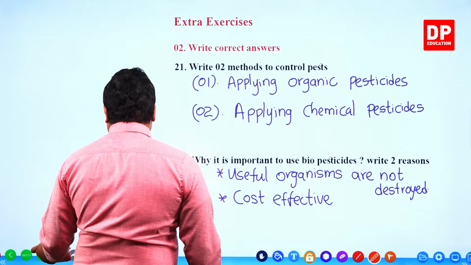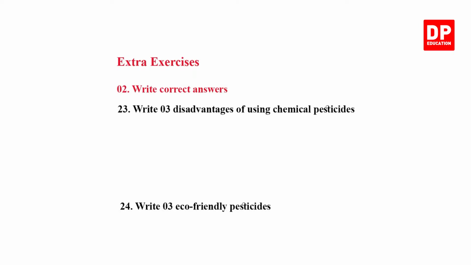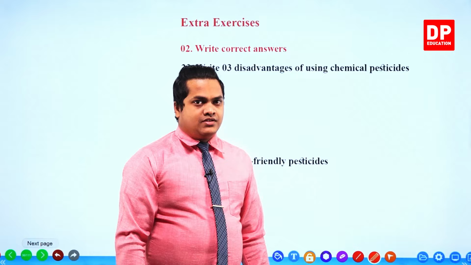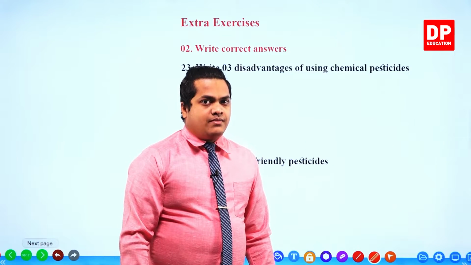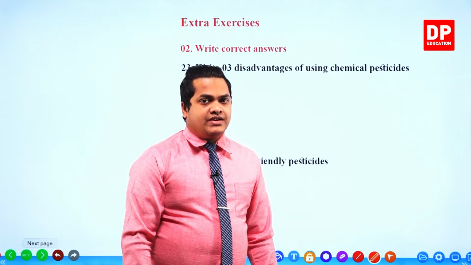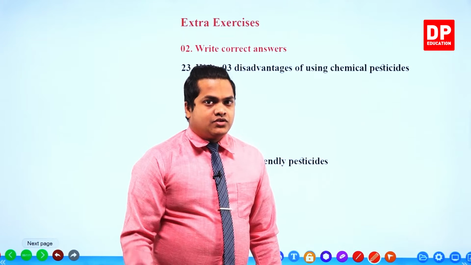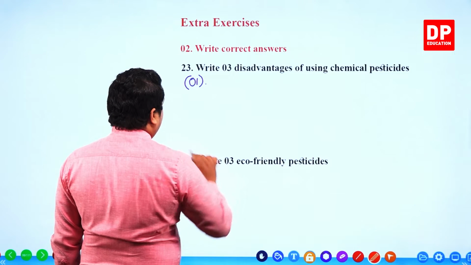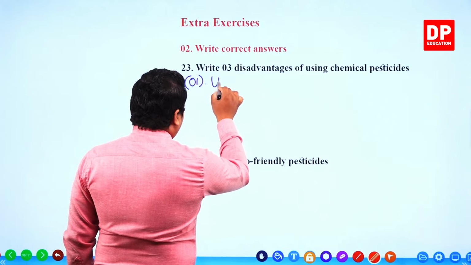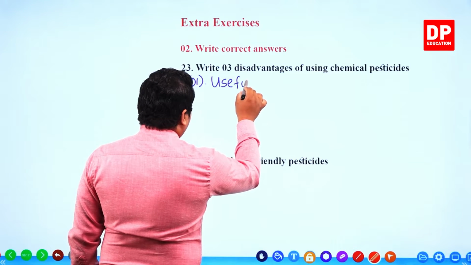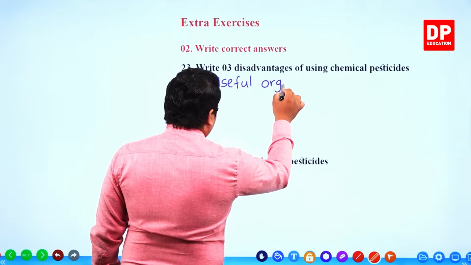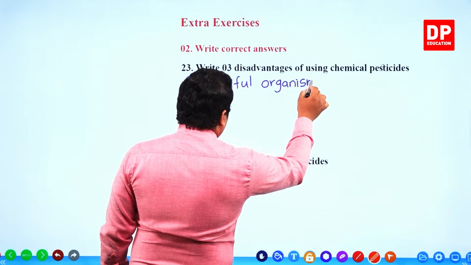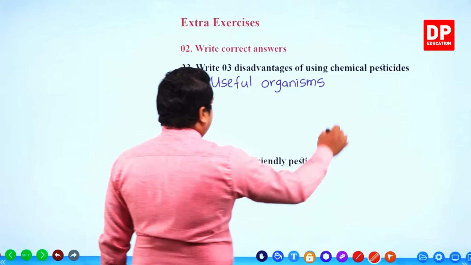Then the next question. Write 3 disadvantages of using chemical pesticides. We came across this kind of question when we were discussing textbook questions. So number 1, my dear children, upon applying chemical pesticides, useful organisms will die.